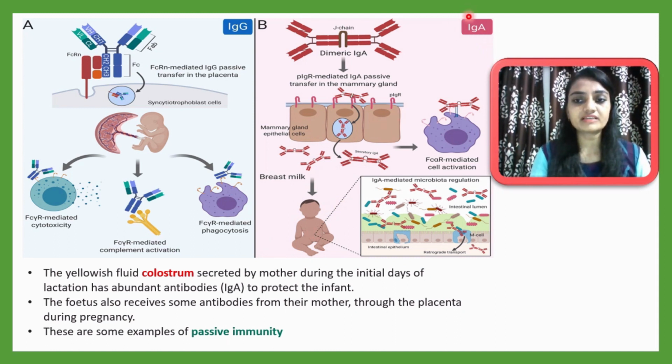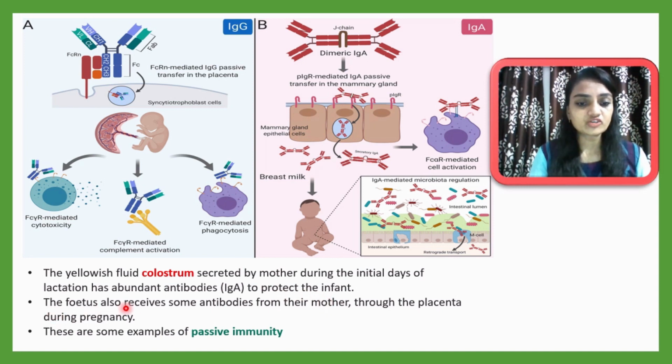Mother's milk is rich in immunoglobulin A, especially when the milk is a yellowish fluid, which is considered colostrum. This colostrum is highly rich in immunoglobulin A. The yellowish fluid colostrum secreted by the mother during the initial days of lactation has abundant antibodies, which is very important for the immunity of the infant. It will protect the newborn child.